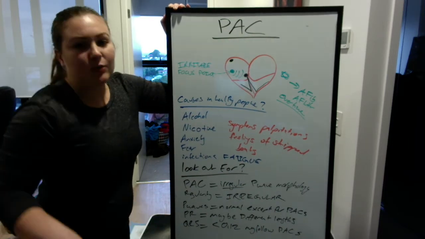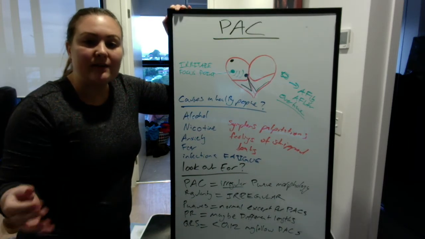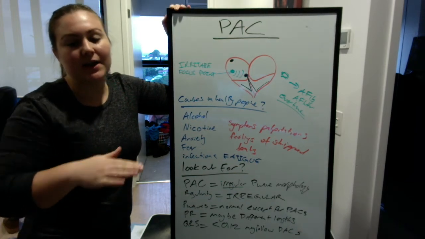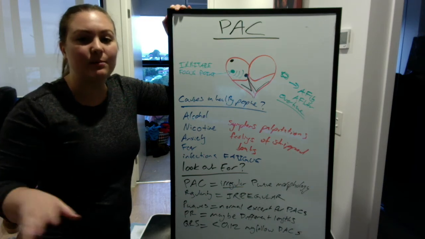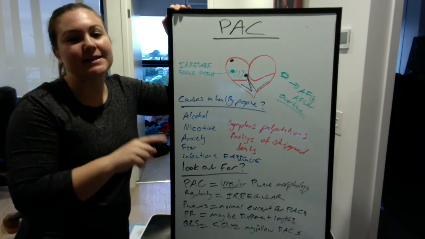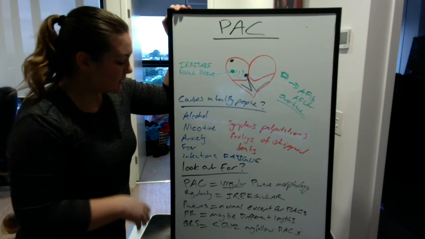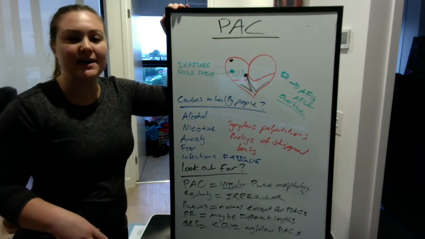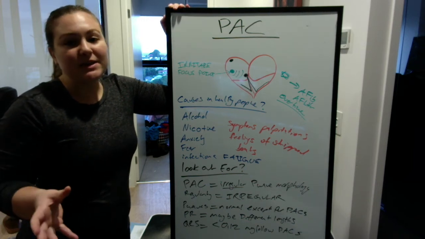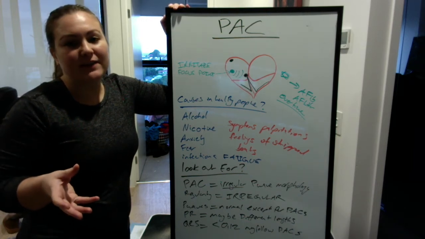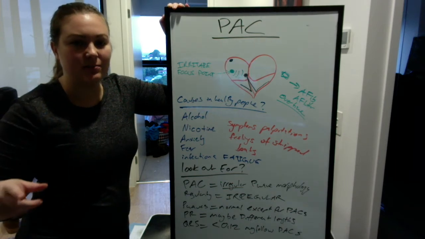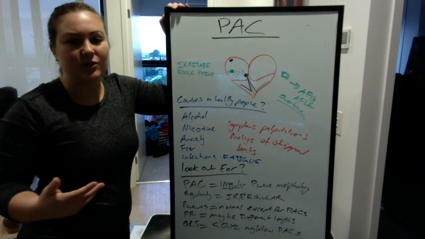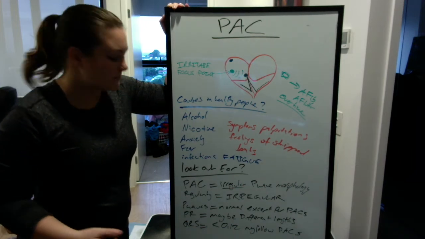The P waves: we will have normal P waves if it is a sinus rhythm. We can have other rhythms, but let's just say in this case we're going to have a sinus rhythm, so we'll have normal, upright, rounded P waves, but all the PACs are going to be irregular P waves. So we need to mention both. The PR interval can be different, it can also be the same, but you just have to look at the P waves. Just be prepared that there might be an interruption to the PR interval duration.